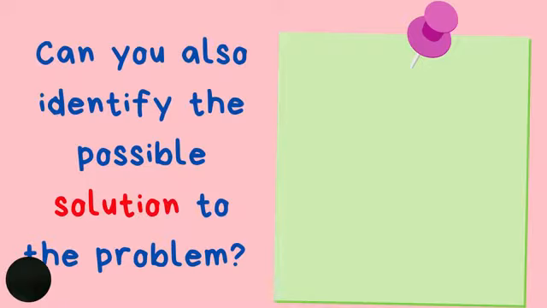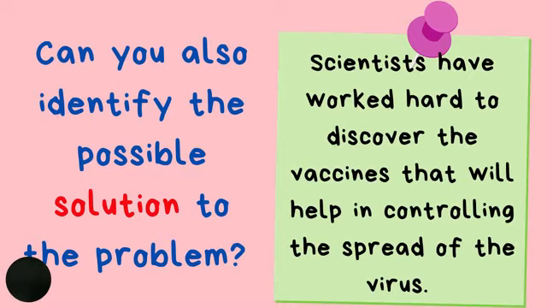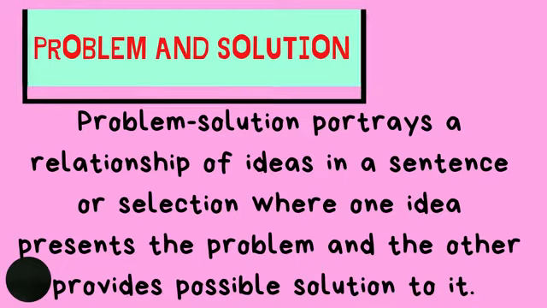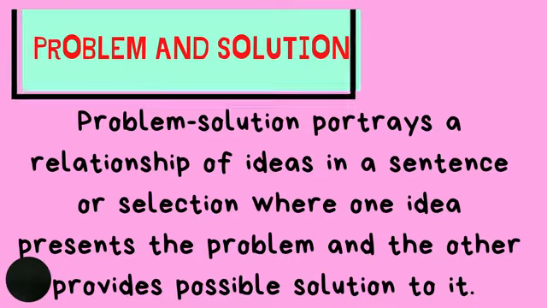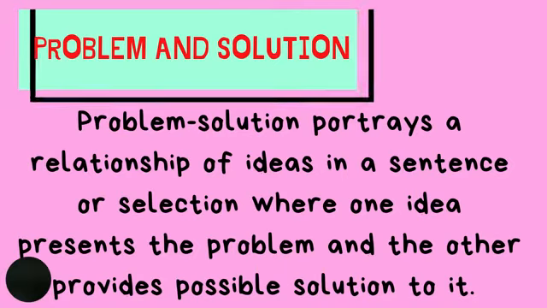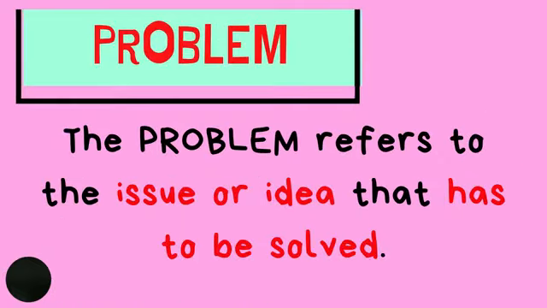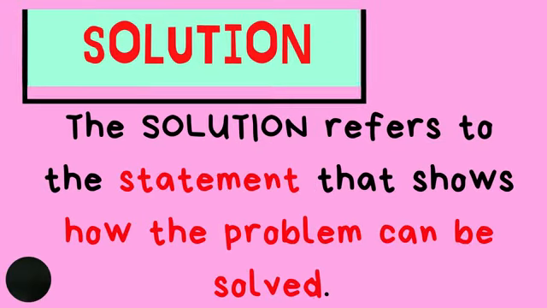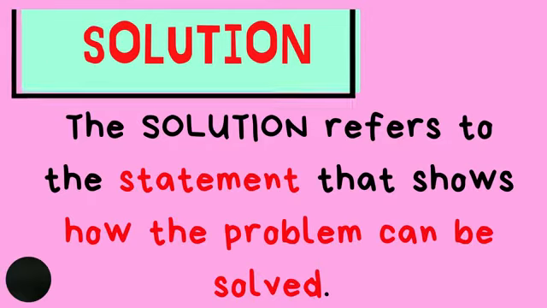How about the possible solution to the problem? Correct. Scientists have worked hard to discover the vaccines that will help in controlling the spread of the virus. That is the possible solution. Children, problem and solution portrays a relationship of ideas in a sentence or selection where one idea presents the problem and the other provides a possible solution to it. What do we mean by problem? The problem refers to the issue or idea that has to be solved, while solution refers to the statement that shows how the problem can be solved.